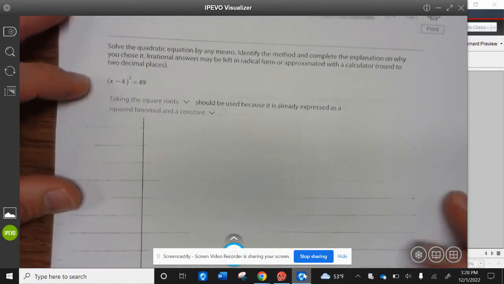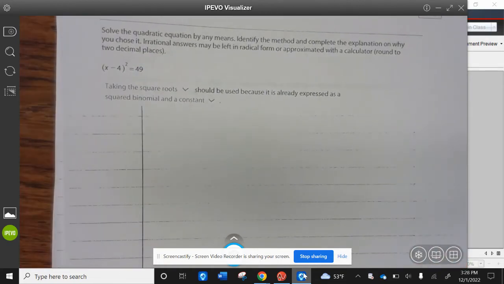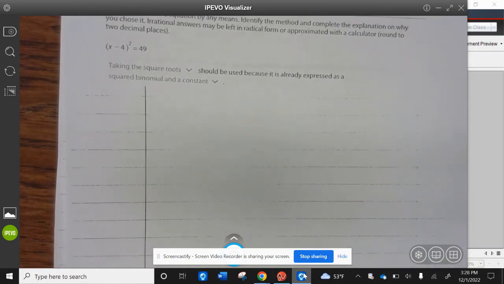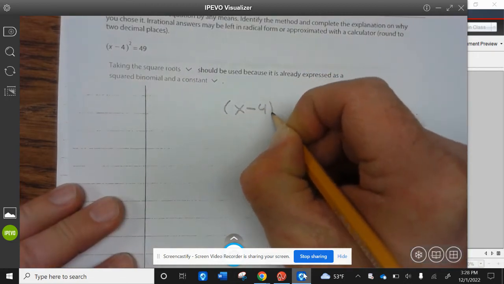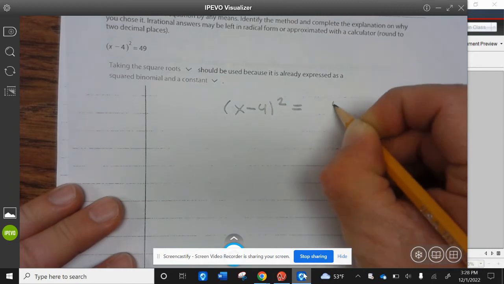All right, example 8. Solve the quadratic equation by any means. Identify the method and complete the explanation on why you chose it. Irrational answers may be left in radical form or approximated with the calculator, round to 2 decimal places. Taking the square roots should be used because it's already expressed as a squared binomial and a constant. So we have x minus 4 squared equals 49.